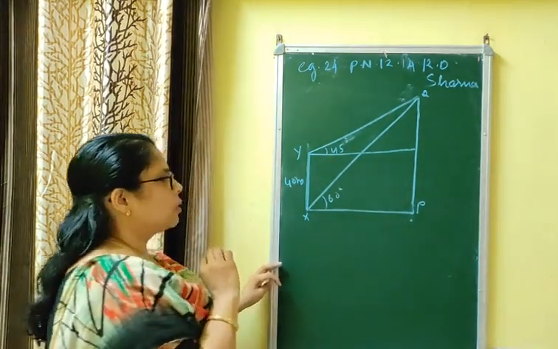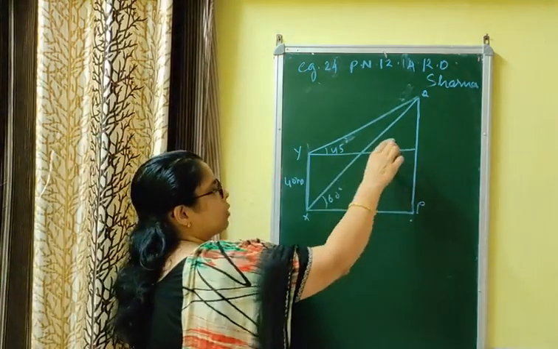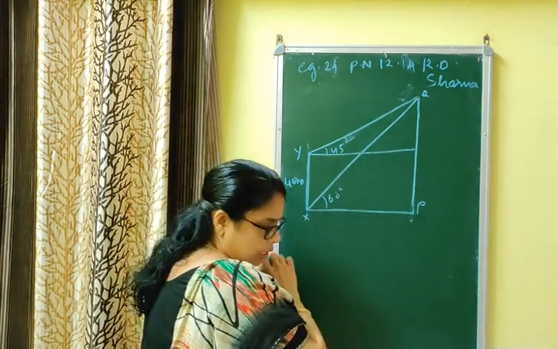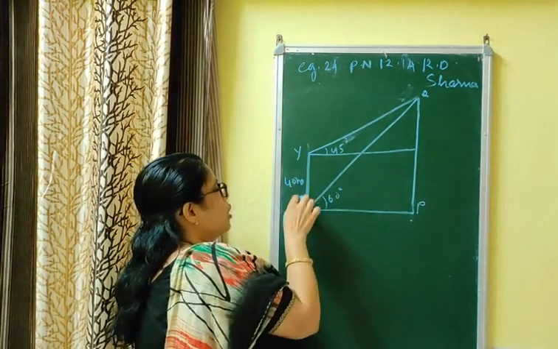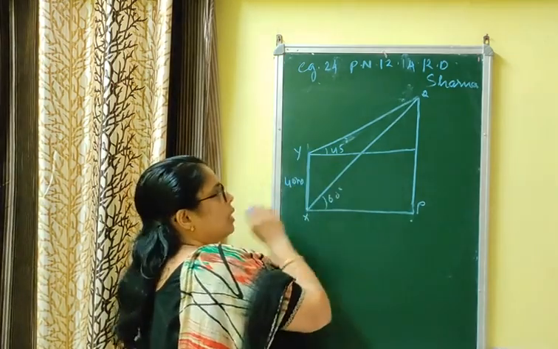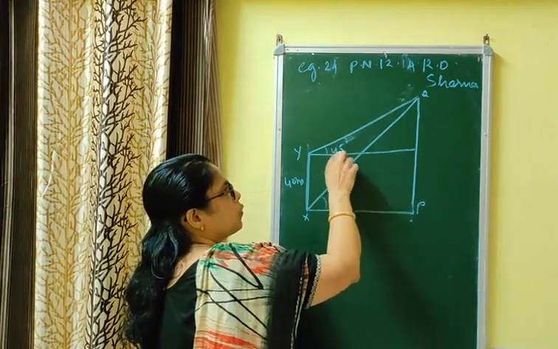Once more I am reading to explain the question. There is a tower, and from a point on the ground, the tower is viewed at an angle of elevation of 60 degree, and from a point Y 40 meter vertically above X, the angle of elevation of the top of the tower is 45 degree.